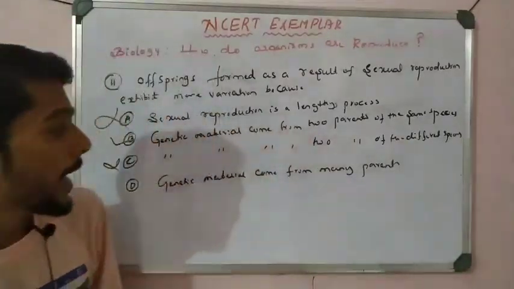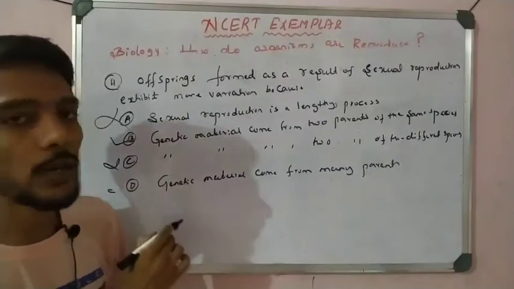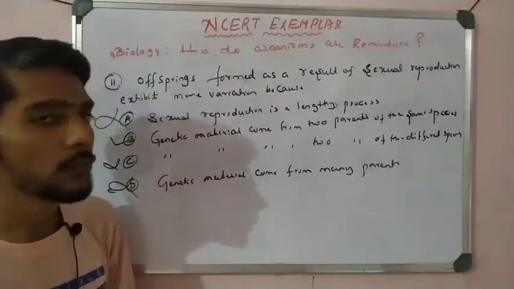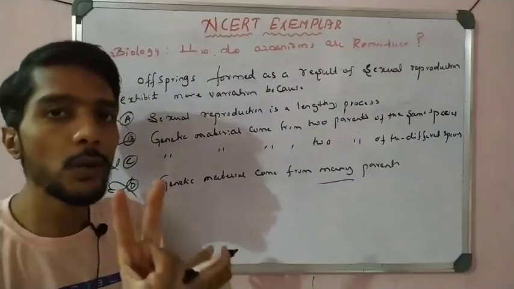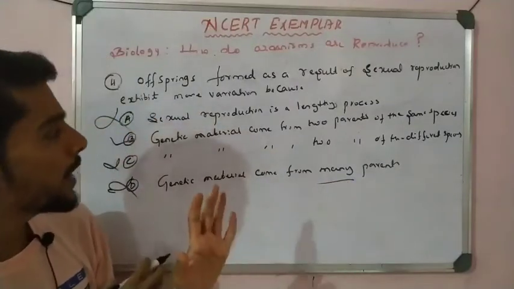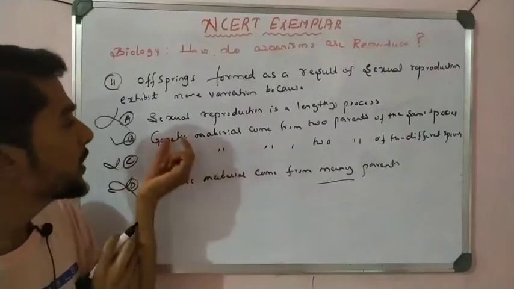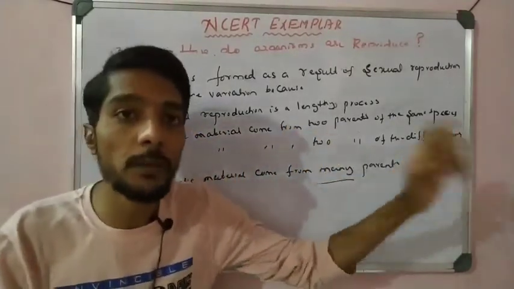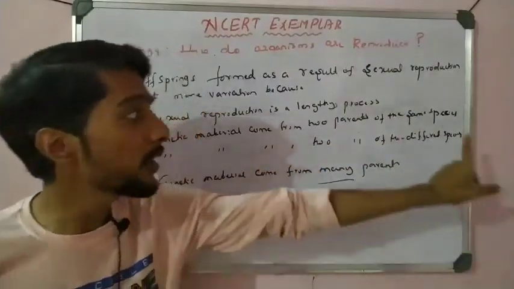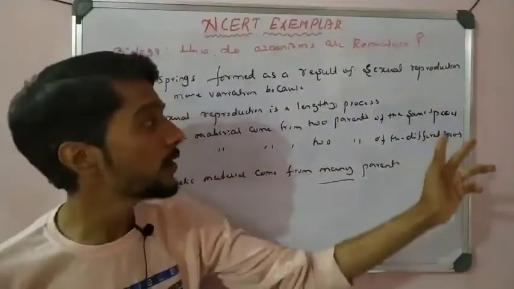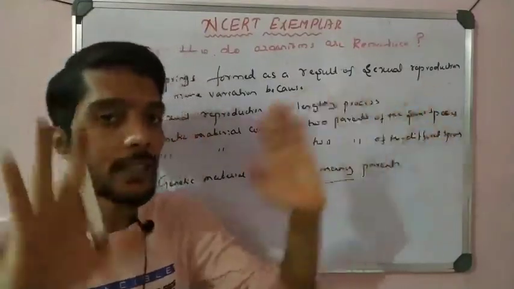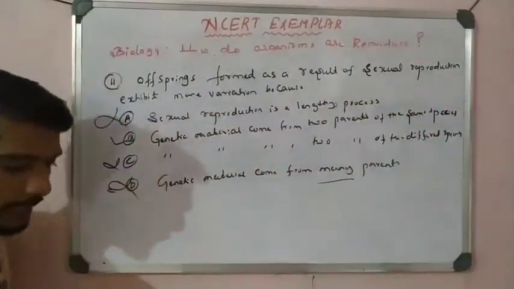That is important. And then genetic material from many parents? Only two parents. Not 3, 4, only 2. So that is also wrong. What is the meaning of many here? No, only 2 are required, male and female. So B is correct. The genetic material, the genes, are transferred from parents to the offspring, and both male and female belong to the same species. That is the correct answer. So option B is correct here.